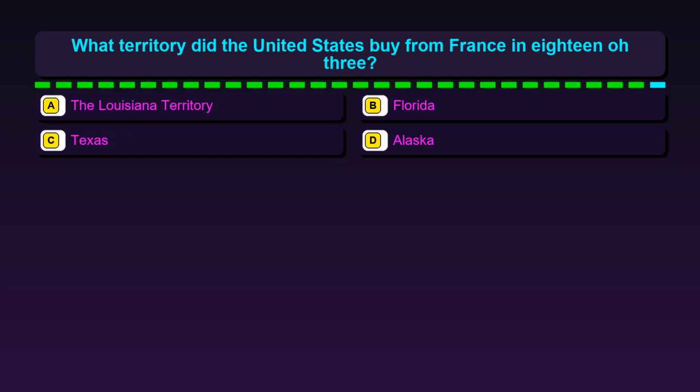Question 4. What territory did the United States buy from France in 1803? Option A, the Louisiana Territory. Option B, Florida. Option C, Texas. Option D, Alaska.